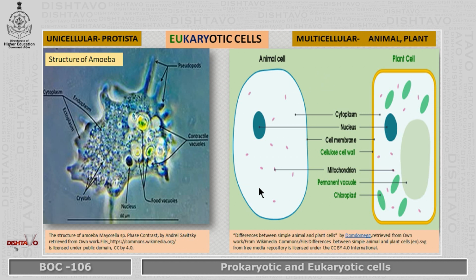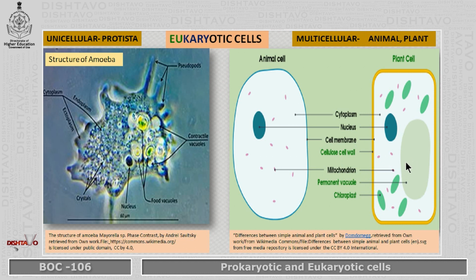If you take the multicellular animal cell or the plant cell, we see the animal cell has a well-developed plasma membrane and a well-developed nucleus. Besides that, in the cytoplasm, you will find the mitochondria, the ribosomes, the endoplasmic reticulum. Different cell organelles are present in the animal cell. Whereas in the plant cell, you'll see something additional: the chloroplasts, which you see here, and the cell wall, which is not there in the animal cell.